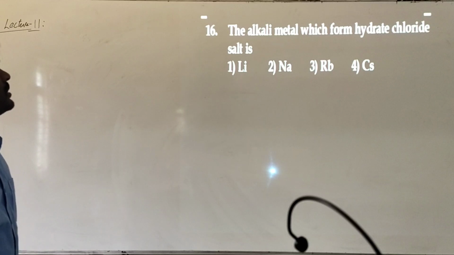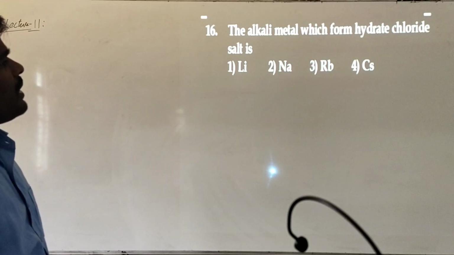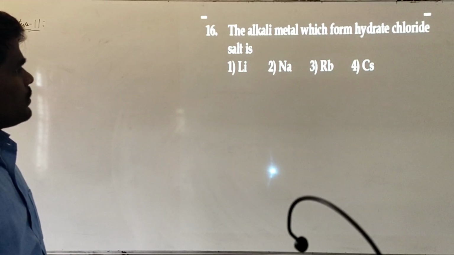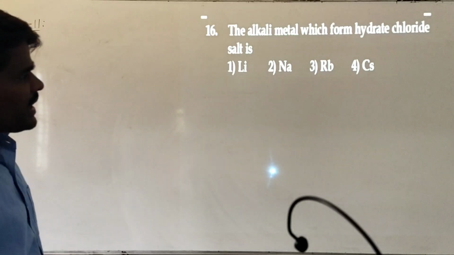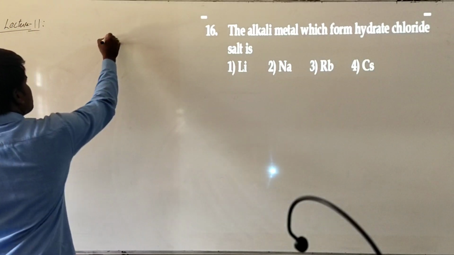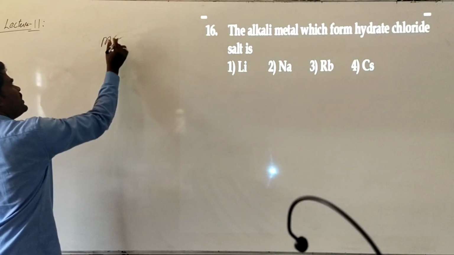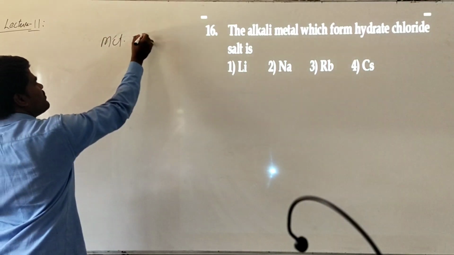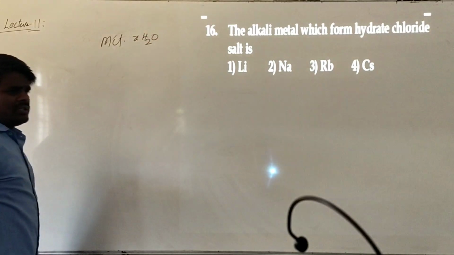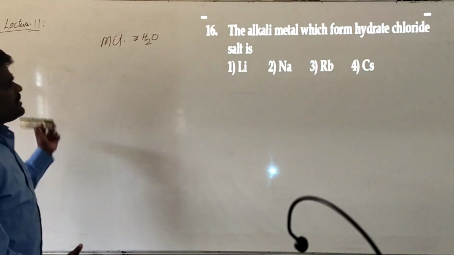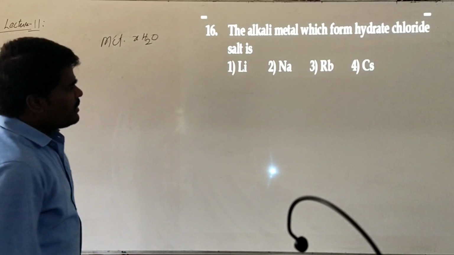Here comes our next question. The alkali metal which forms hydrated chloride salt is? First of all, you need to understand what is meant by hydrated chloride. Generally, this is the general formula of chlorides of alkali metals. If they retain X number of water molecules in the form of hydrate, then they are called hydrated halides.